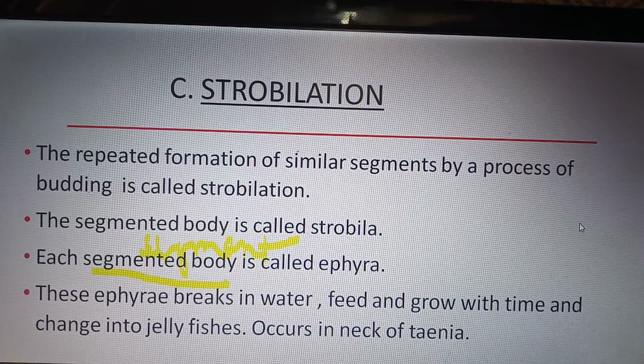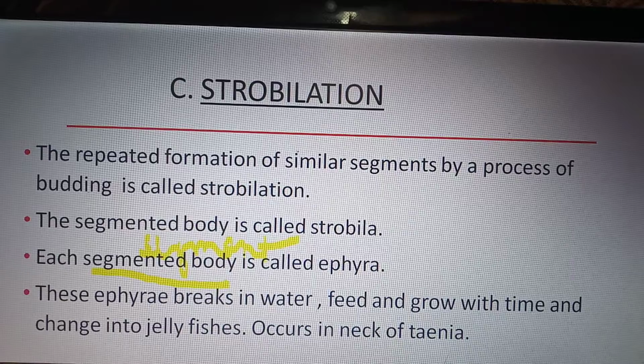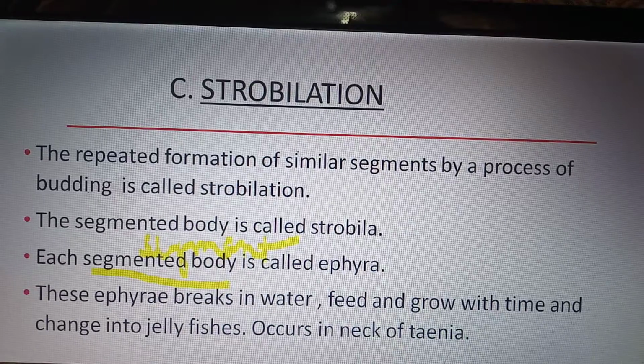These ephyrae break off in water, feed and grow with time, and change themselves into jellyfishes. Yes, ephyrae change themselves into jellyfishes.